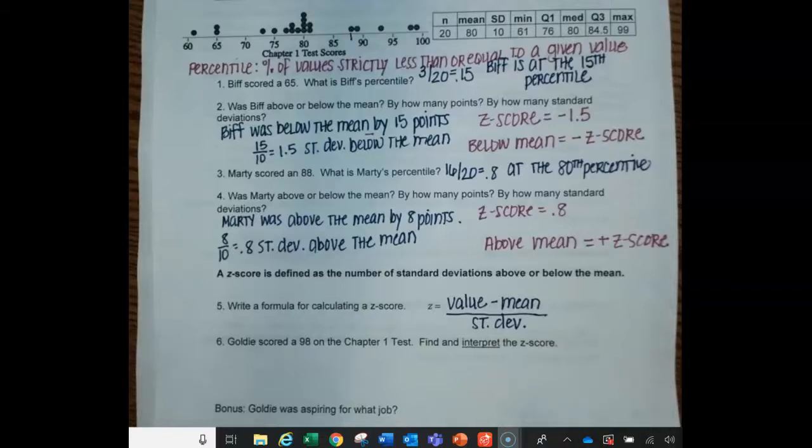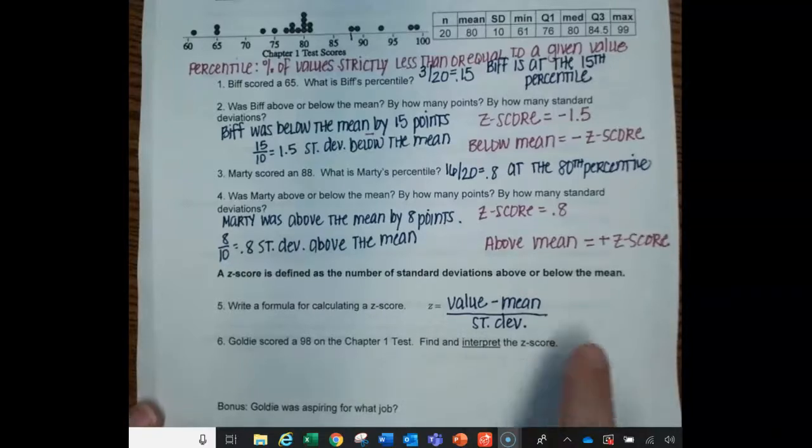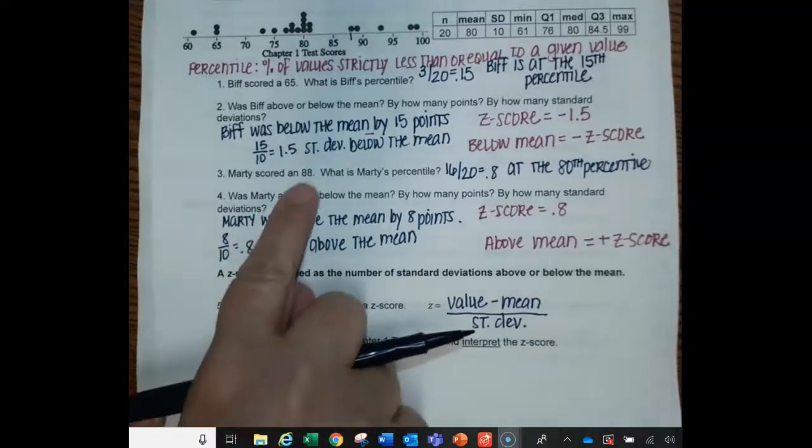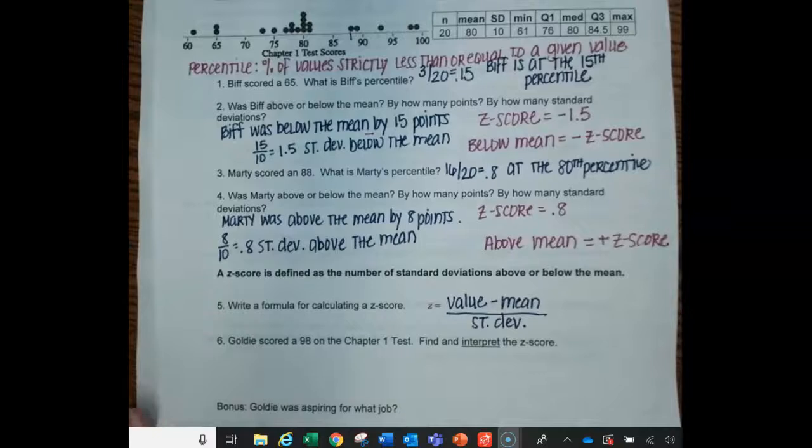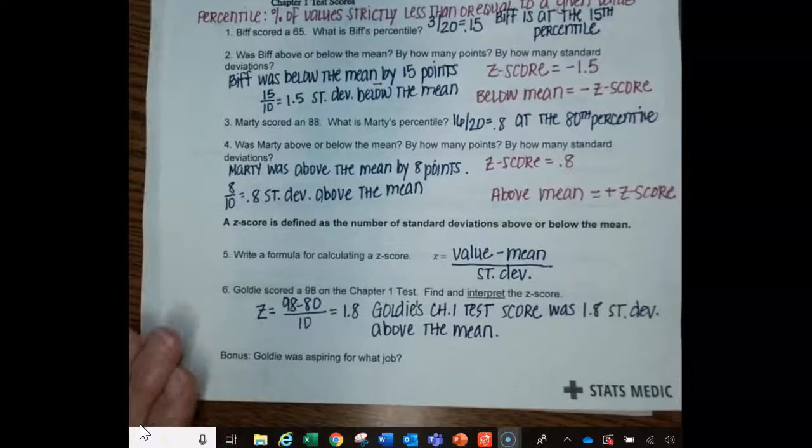We're going to use z-scores a lot pretty much now until the end of the course, so this is definitely one of those topics that you want to know how to do. So Goldie scored a 98 on the Chapter 1 test. I want you to find and interpret his z-score. So interpret, what did we do up here when we talked about what does it mean? So go ahead and pause the video, find and interpret, and then let's do a comparison to see how you did.